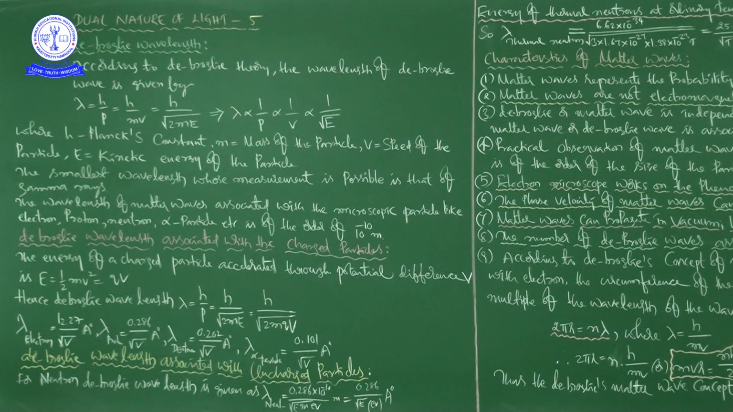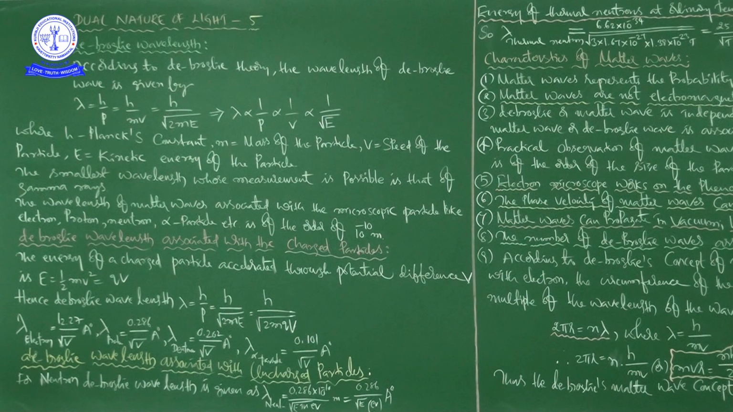See here, the energy of a charged particle accelerated through potential difference V. That is E, here E means kinetic energy, E equals half mv squared, which is equal to Vq or qV. We got this from the chapter on electrostatics, from the definition of potential difference. You can write it as U equals Q into V, the product of charge and potential difference.